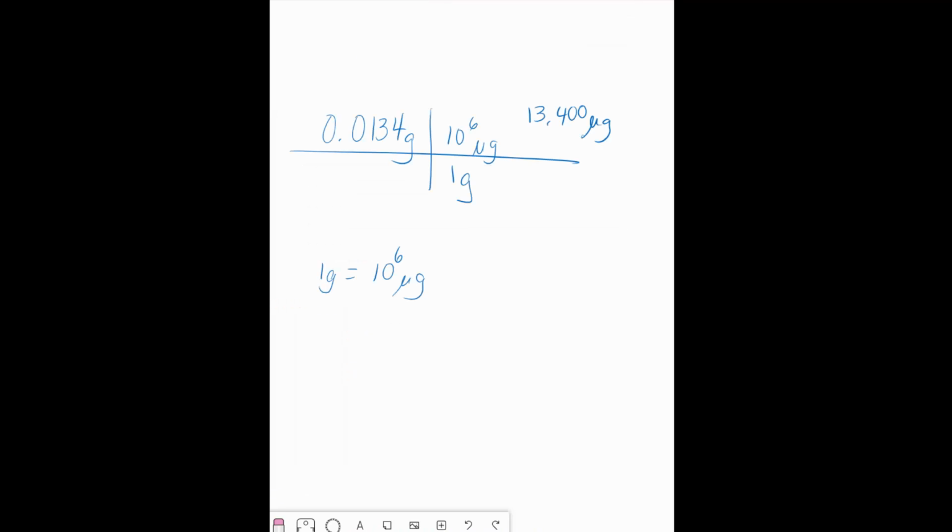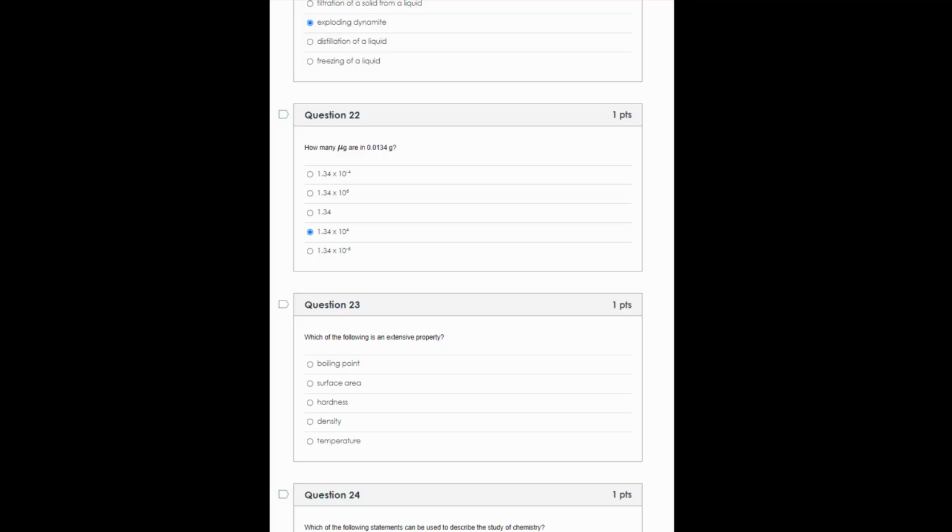Just a quick recap here. So 13,400 in scientific notation. Scientific notation means we need to have our coefficient part be more than 1 but less than 10. So I'm going to put my decimal right here. I'm going to change my color. So how many times do I move the decimal over in order to get to my original value? Well, I'm going to count. I'm going to jump. 1, 2, 3, 4. That means this will be 1.34 times 10 to the 4th. And that's how I convert from standard notation into scientific notation.